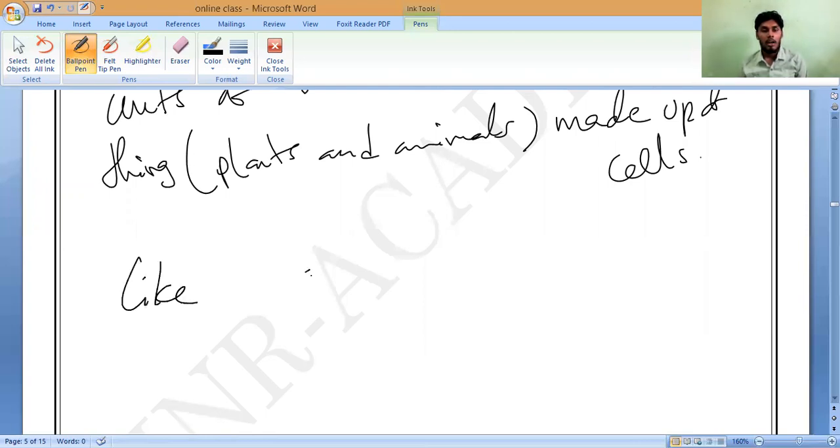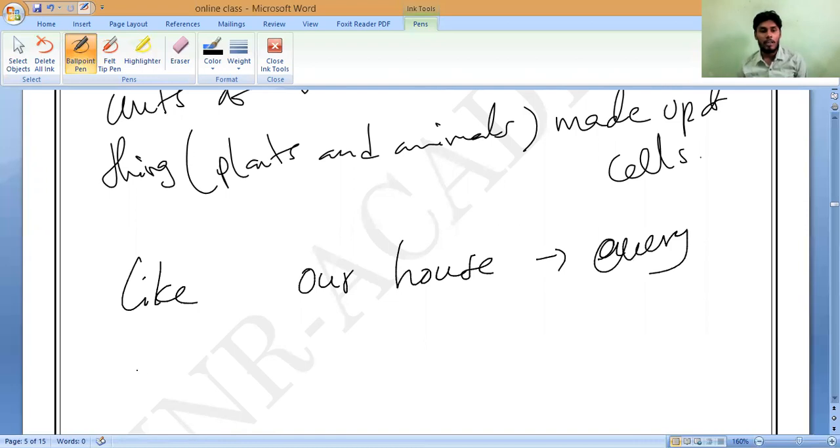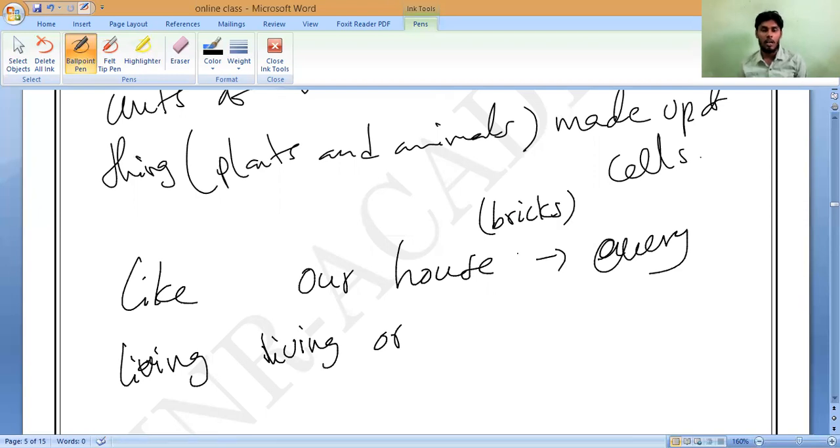Like our house means bricks, correct or not? How we arrange the bricks, understanding?